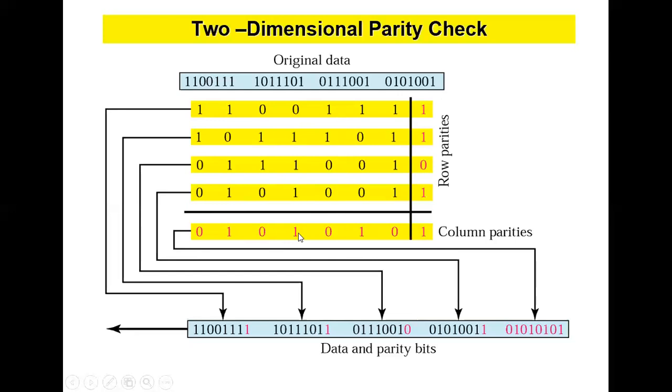If I check 1 2 3, 3 is an odd number, so I have to add 1 to make this column parity even parity. For all these 4 numbers, I have to add the column parity along with your original data bits. So this is original data, and I'm going to add the column parity along with it. Hope you understand, students, right?